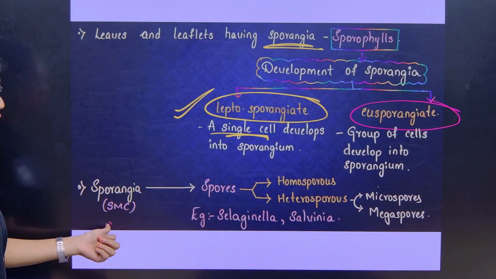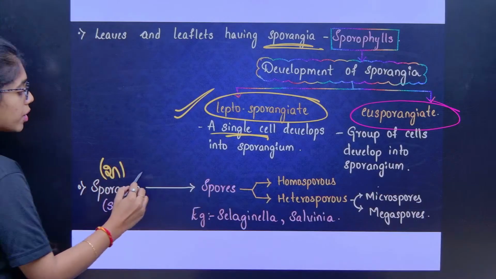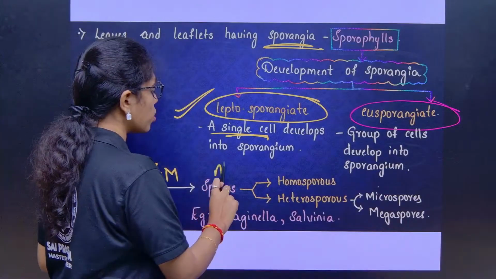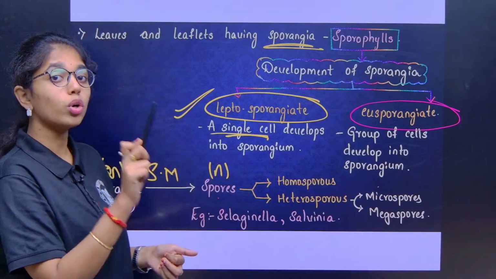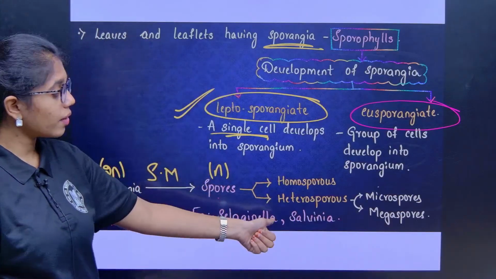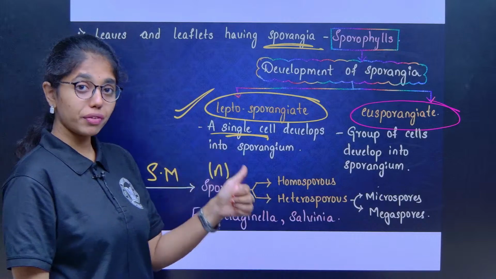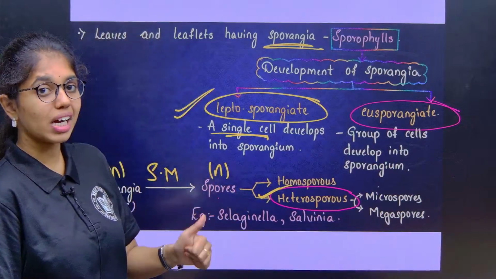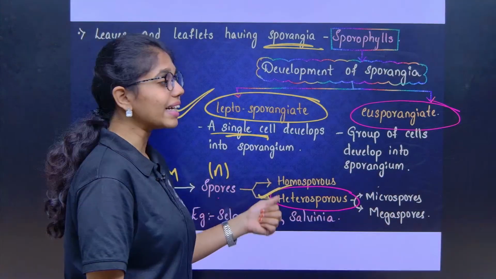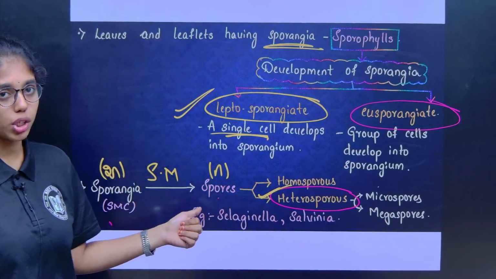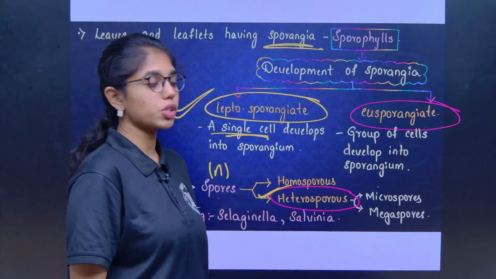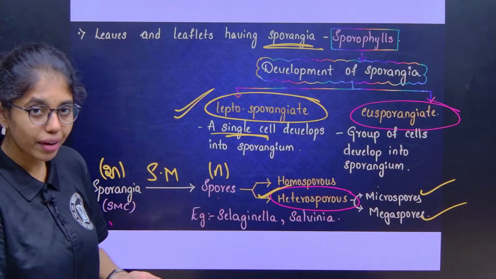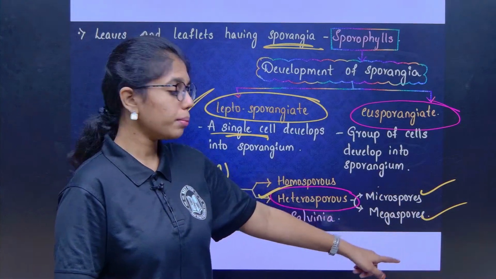Sporangia, which contain diploid spore mother cells, after sporic meiosis inside the sporophyte, will release haploid spores. Unlike in bryophytes, where we have seen only the homosporous condition, in pteridophytes we will see the heterosporous condition. The first heterosporous condition is observed in pteridophytes. Both types, homosporous and heterosporous conditions, are observed. In heterosporous, you will see two types of spores, microspores and megaspores. Microspores develop into a male gametophyte, megaspores develop into a female gametophyte.